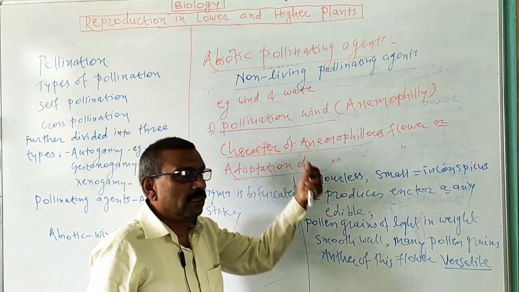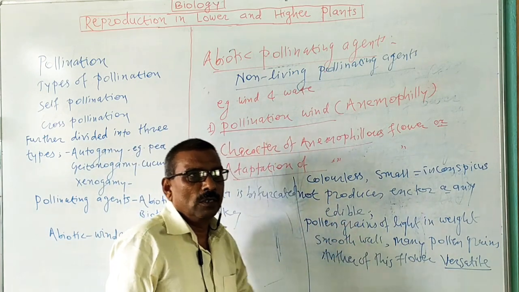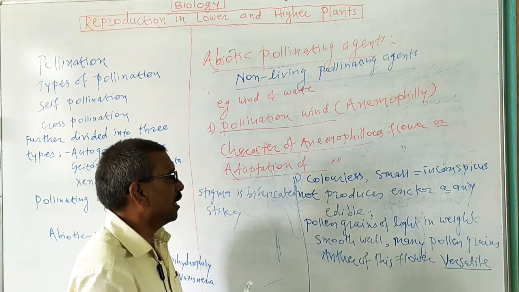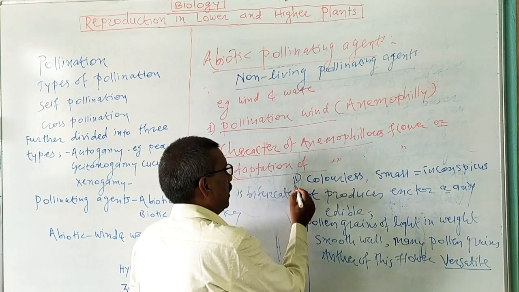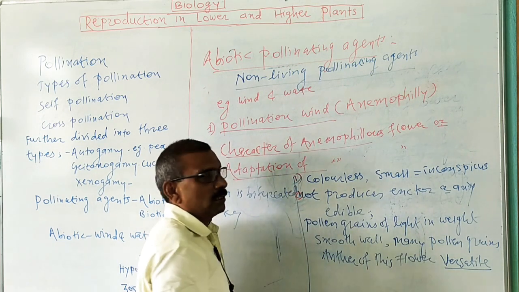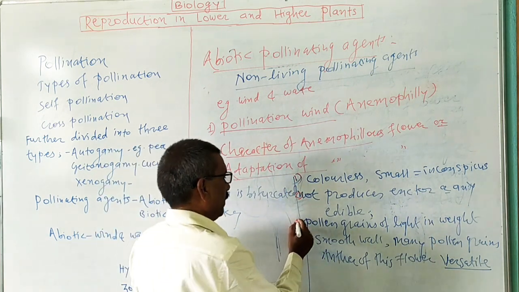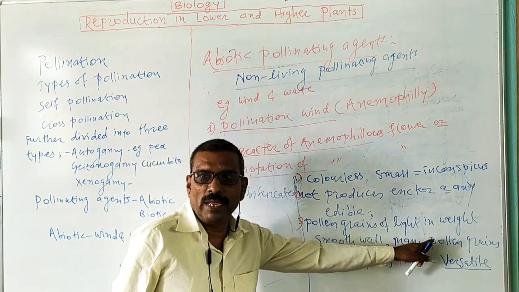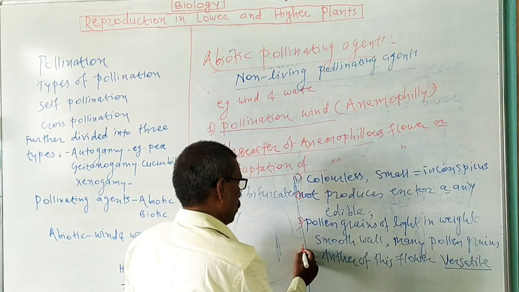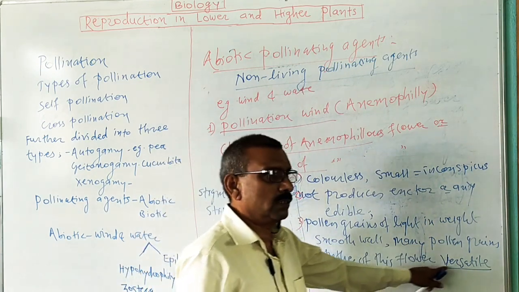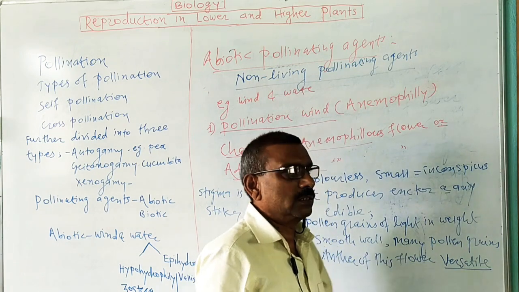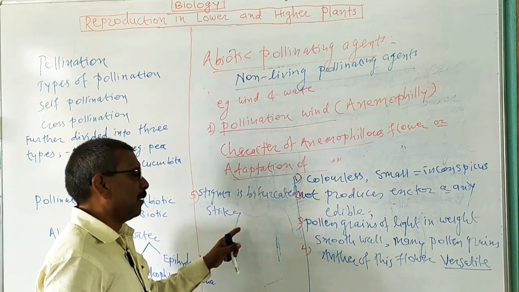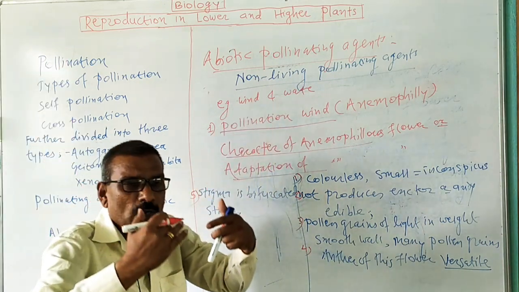In this way, the characters of anemophilous flowers. Which are the different characters? The first character is a colorless, small, inconspicuous flower. The second character is that it does not produce any edible part. The third character is that the pollen grains are light in weight, smooth walled, and produced in large numbers. The fourth character is that the anthers of this flower are versatile. The fifth character is that the stigma of this flower is bifurcated for catching the pollen grains from the wind current.